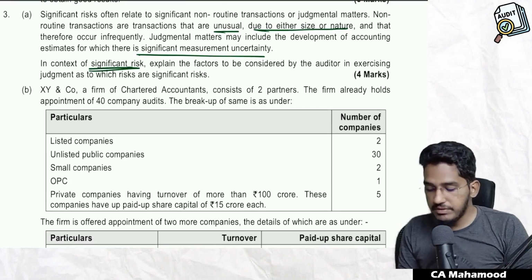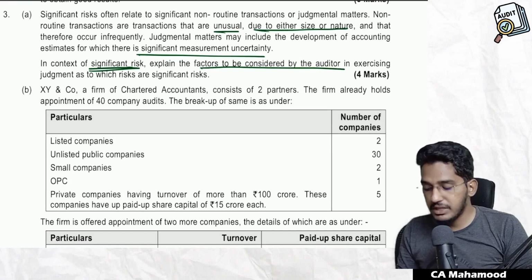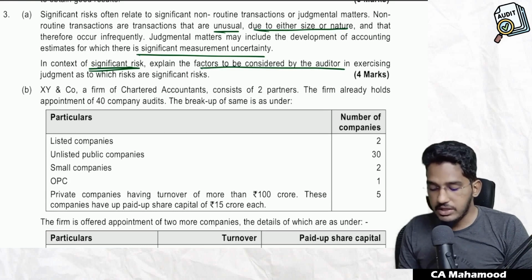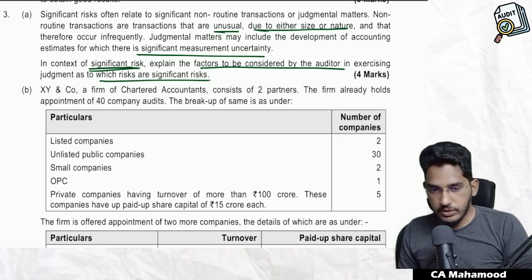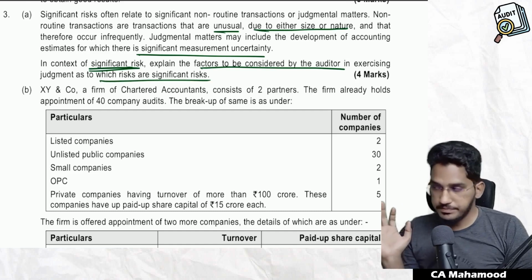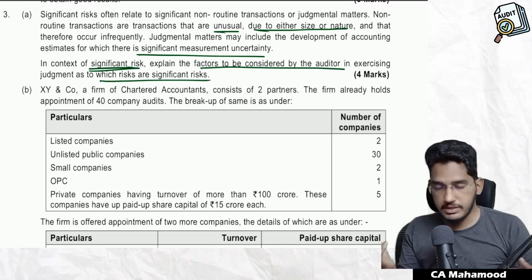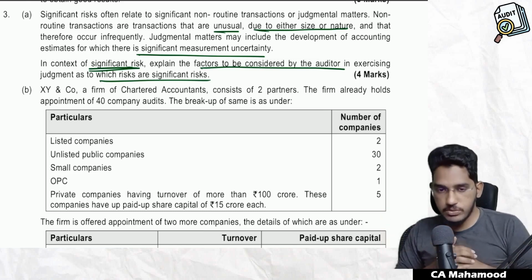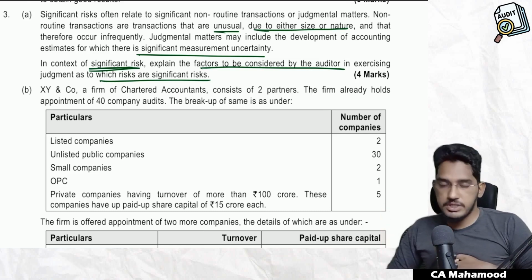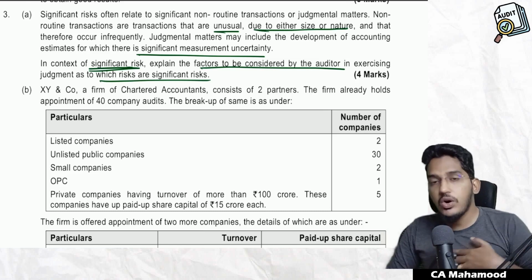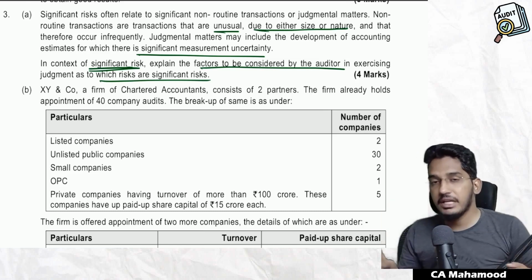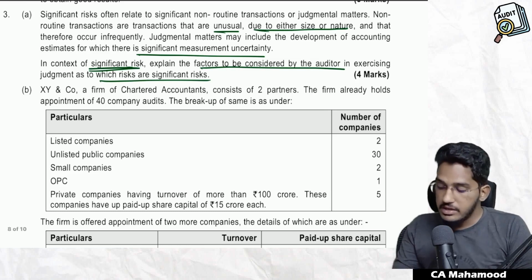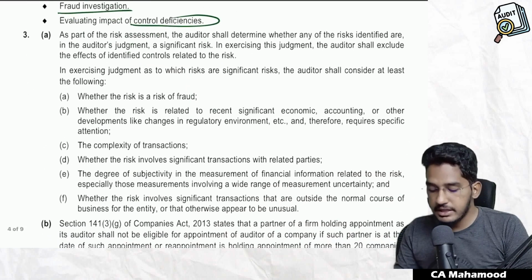In the context of significant risk, explain the factors which are to be considered by the auditor in exercising judgment on which risk is significant risk. Nothing but, as an auditor, you need to analyze which risk is a significant risk. How will you come to know? Which risk is significant risk has to be decided by the auditor using his professional judgment. Now they are asking how the auditor will decide and what factors he will consider.